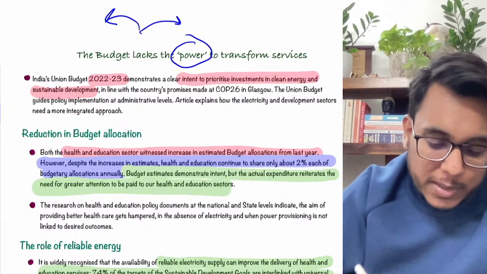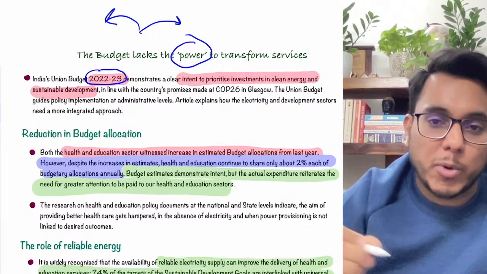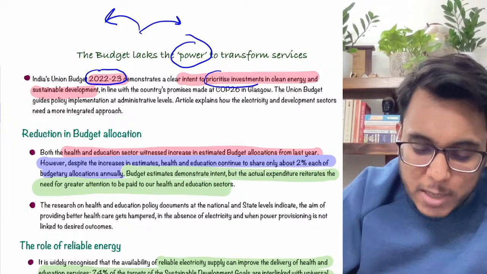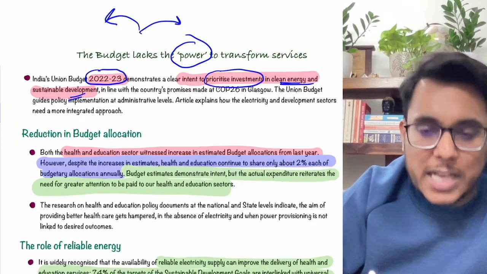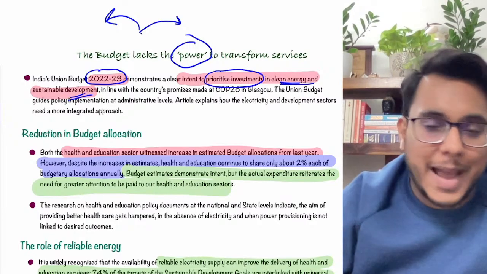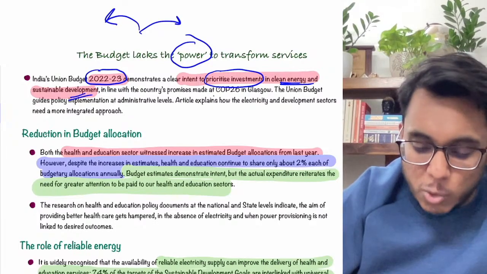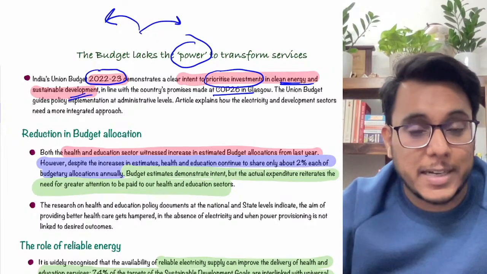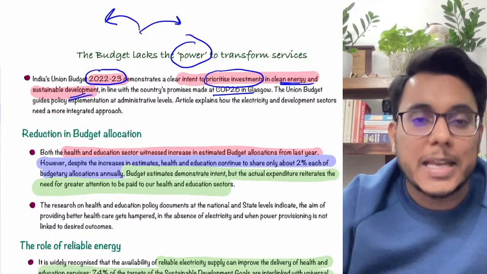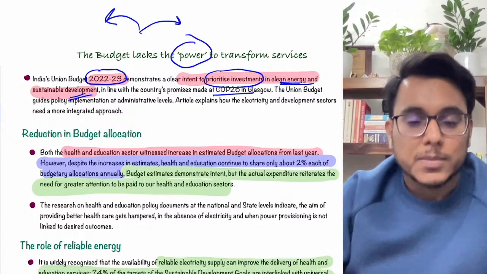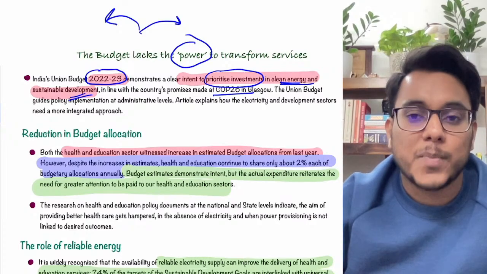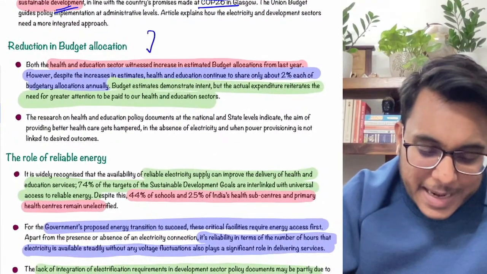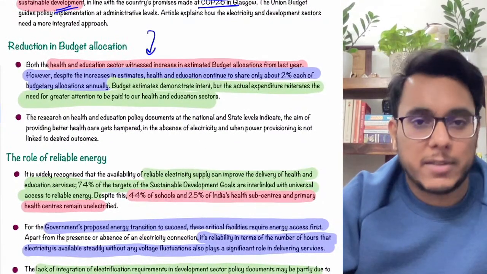Now understand this particular thing, that the union budget of 2022-2023 has demonstrated a clear intention that investment will be prioritized for clean energy as well as for sustainable development. It also has to be done in order to achieve the promises of COP26, where we have said that by 2070 we will be achieving carbon neutrality, and that the share of energy from renewable sources will be increased, and all these things.